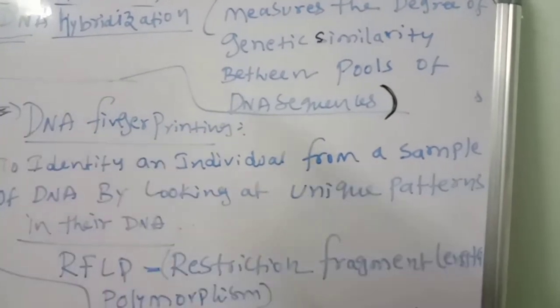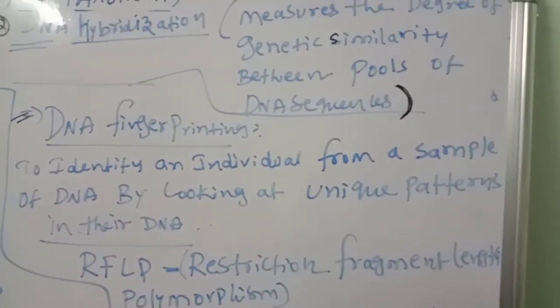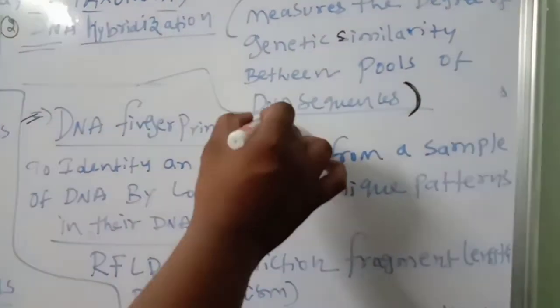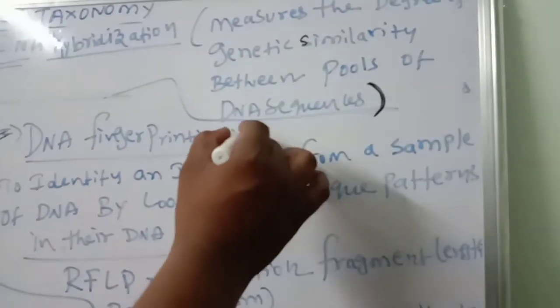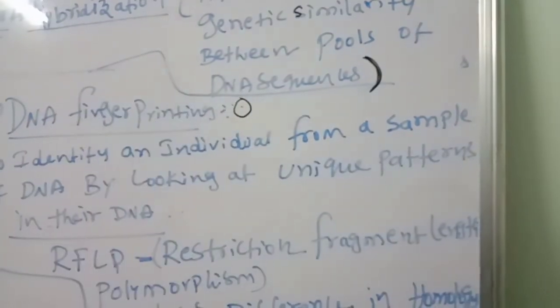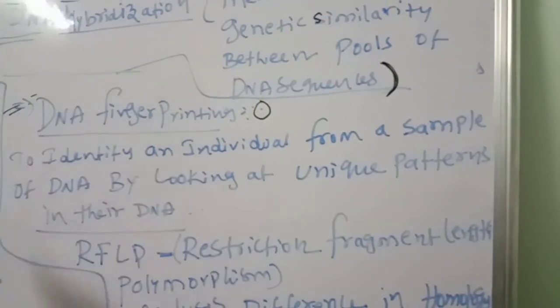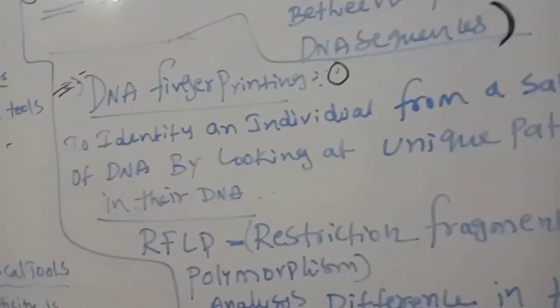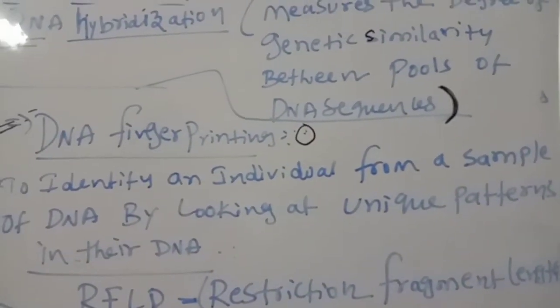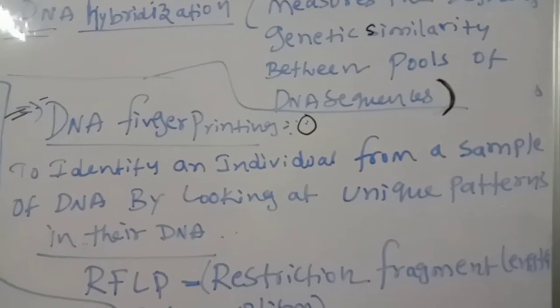The next one is DNA fingerprinting. Suppose any murder case is there. So many suspects are there, and we have to identify the particular murderer. How? By using DNA fingerprinting. The unique feature of that particular person is useful to identify that person by using DNA fingerprinting technology.